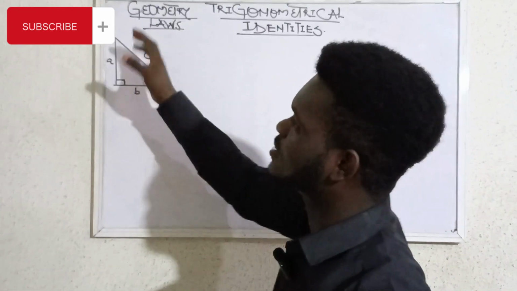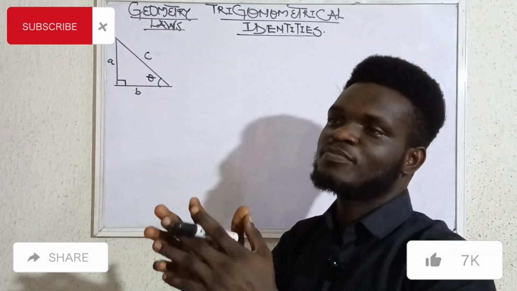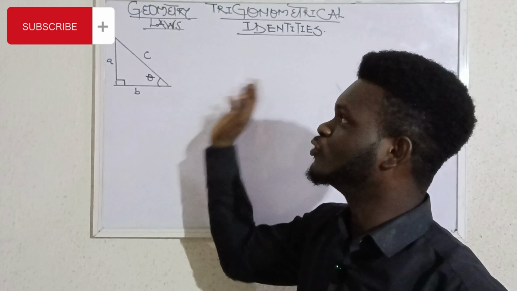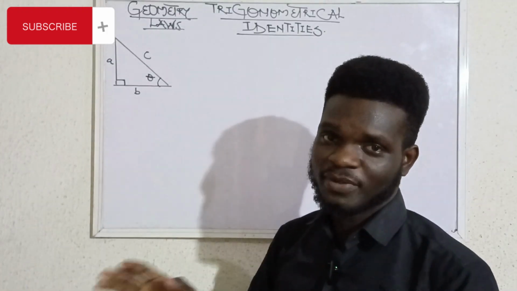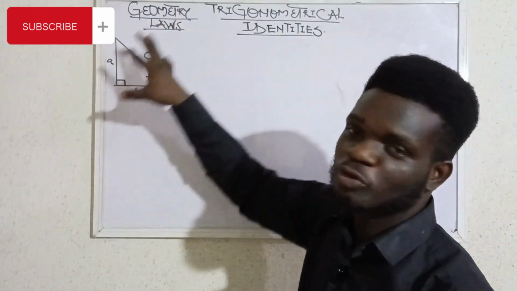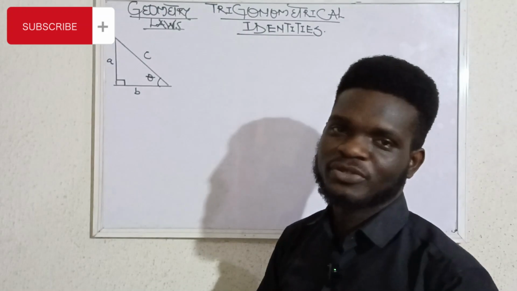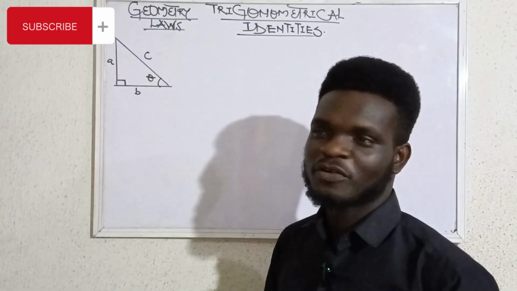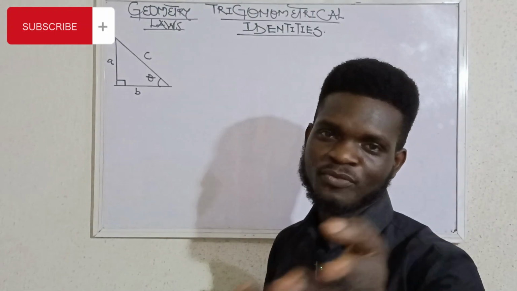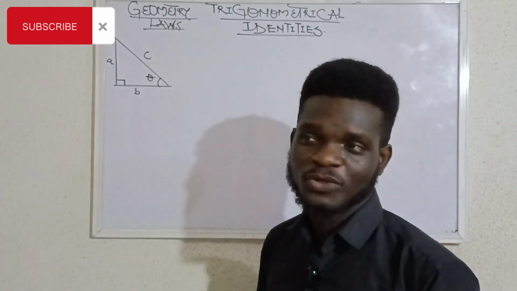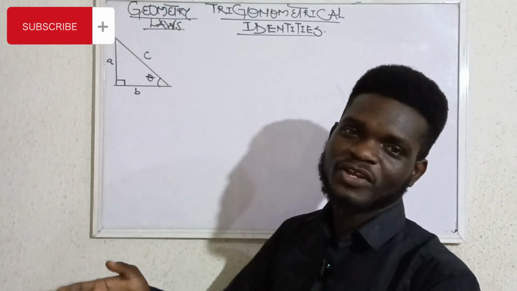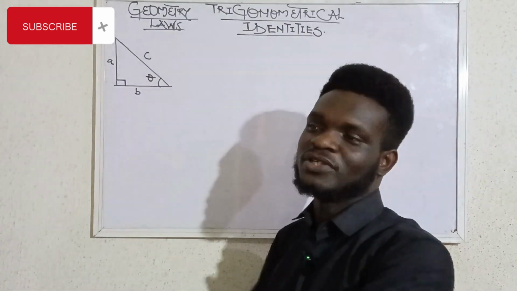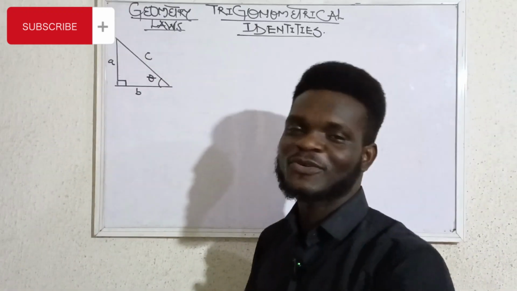Now, Pythagoras is the person that is really standing as the father of trigonometry. Not all geometry per se, but when you talk about trigonometry, you cannot talk about it without mentioning Pythagoras. Pythagoras made a lot of theorems. Among them, one we know very well is the Pythagoras theorem, which says the square of the opposite plus the square of the adjacent equals the square of the hypotenuse, which we denote as a square plus b square equals c square.